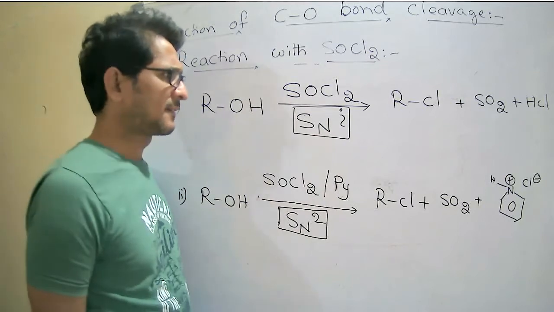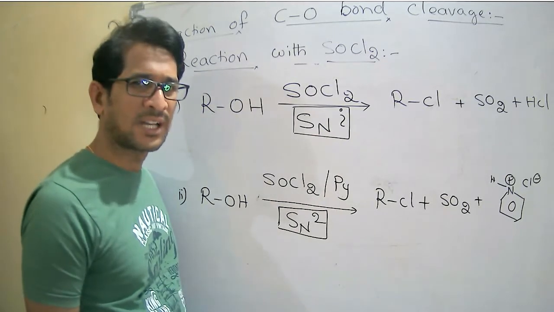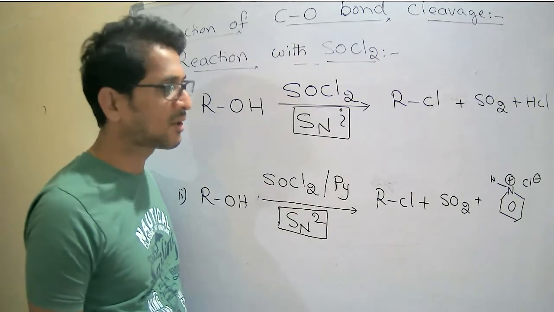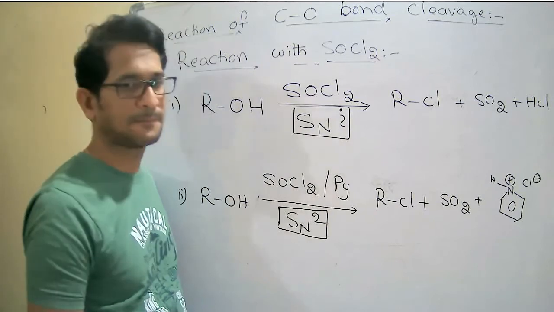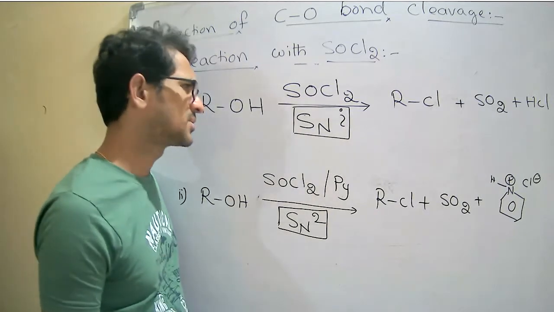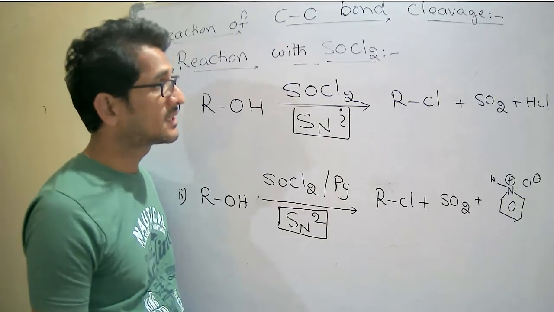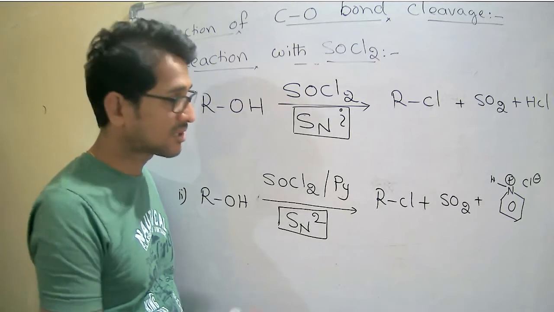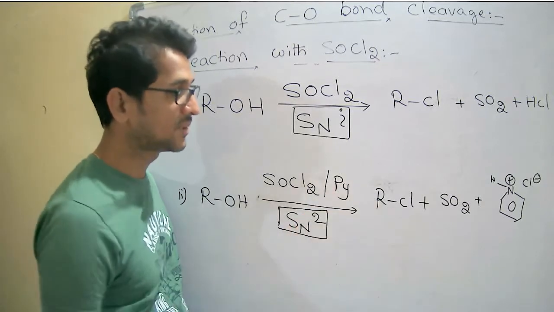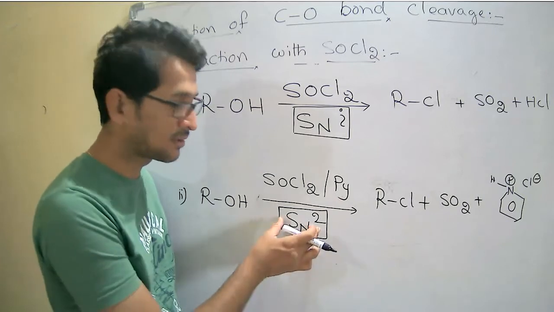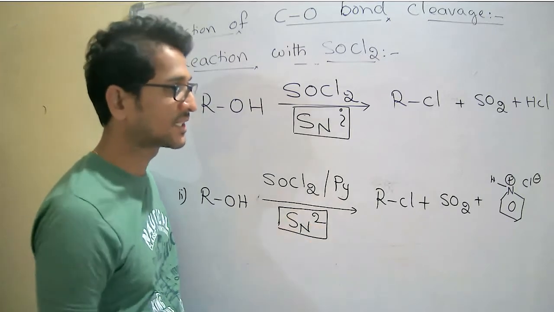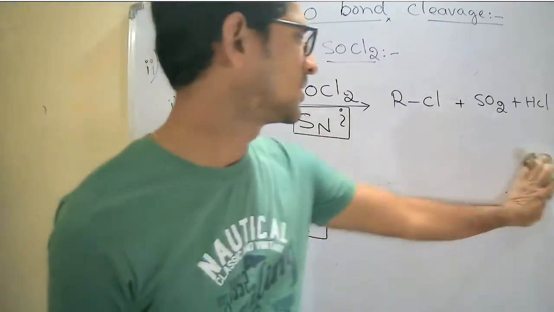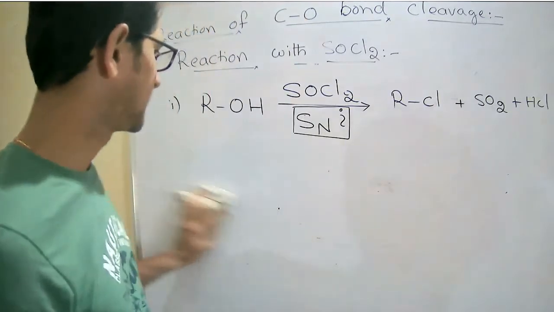Whenever sulfonyl chloride alone reacts with alcohols, it follows intramolecular nucleophilic substitution reactions, whereas SOCl2 reacting with alcohols in the presence of pyridine follows the bimolecular nucleophilic substitution reaction. Let us look into the mechanisms one by one. First this one.